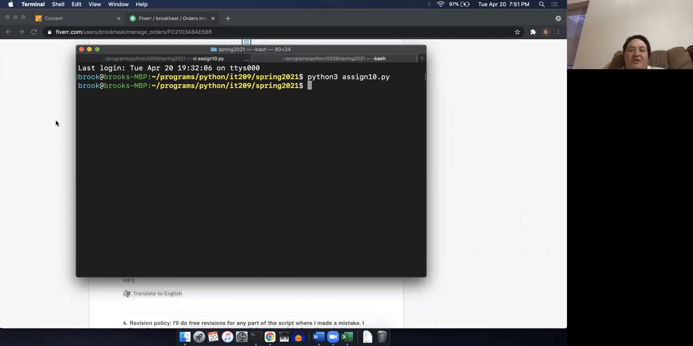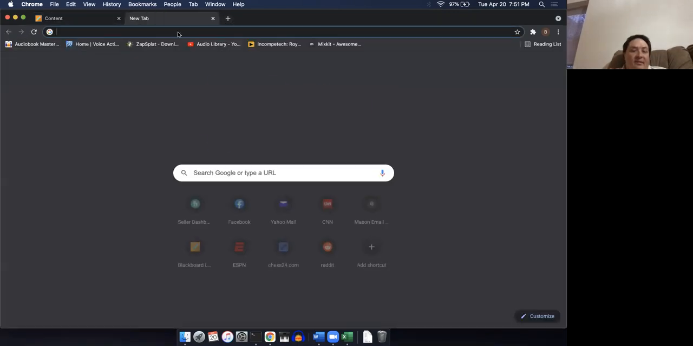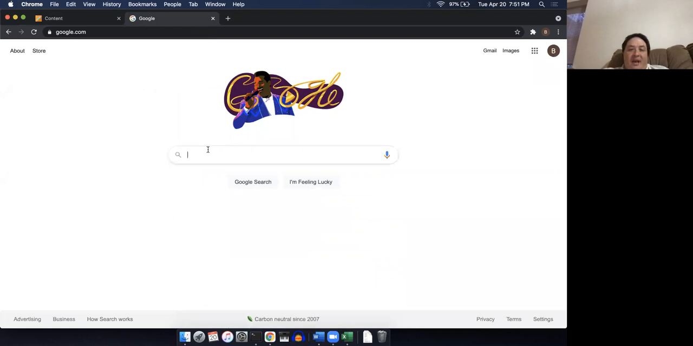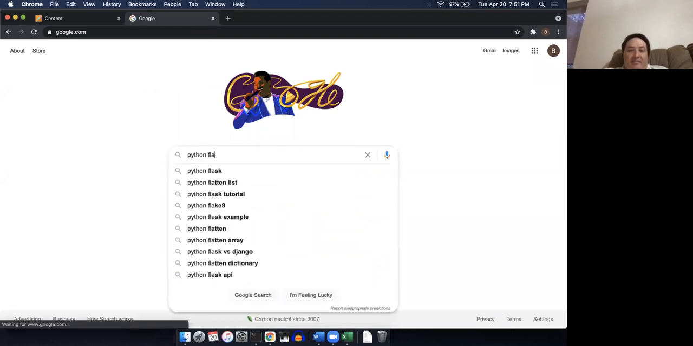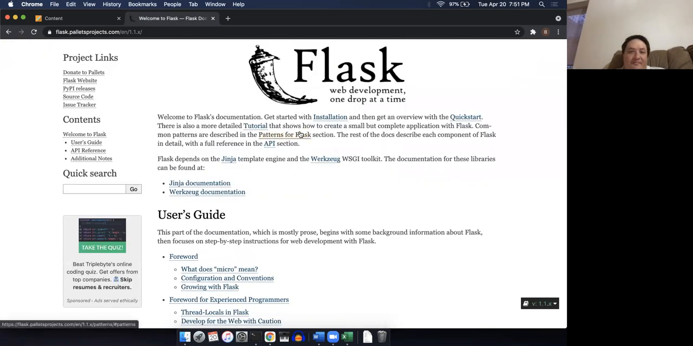All right, so here's what we're going to do first. We're going to go to the Google machine. Okay, Google. All right, and I'm going to type in Python Flask. Can you guys all see this? I think you can, right? I'm sharing my whole screen. Okay, good. All right, so Python Flask. So here we go. The very first thing that comes up is flask.palletsprojects.com. Okay, so I'm going to just click on this first link.